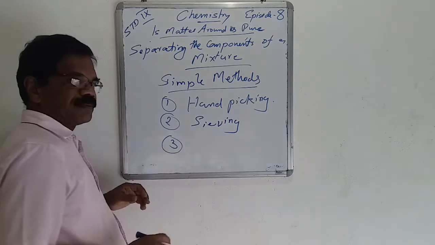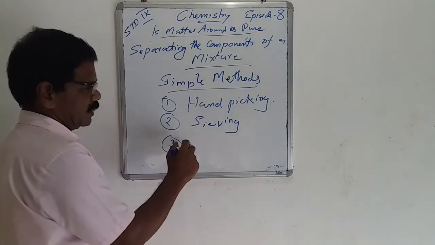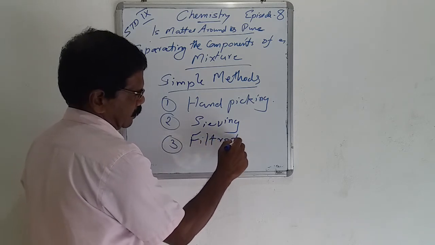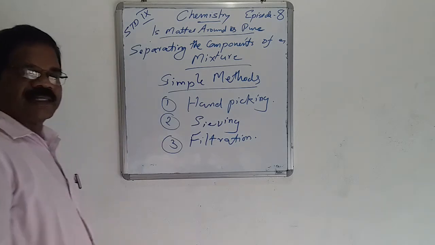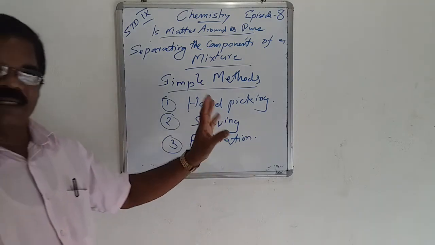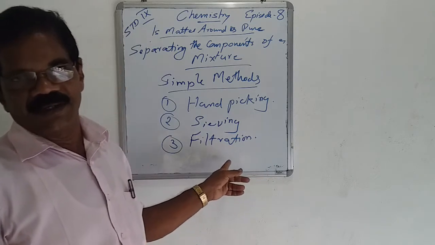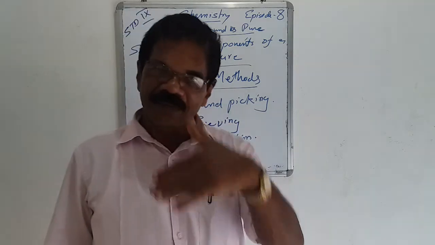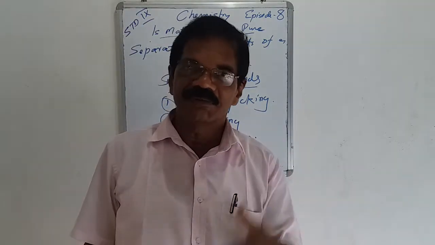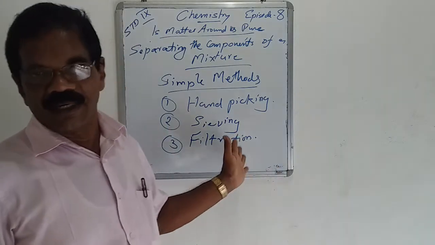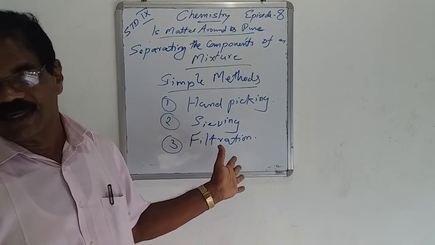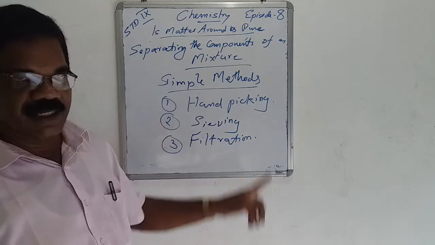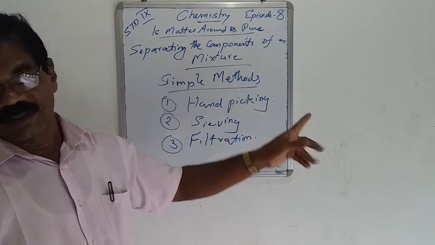Then what is the third type? Easy methods, simple techniques: filtration. Filtration is a term used in the lab or in chemistry. Filtration means to filter through filter paper, to pass through the filter paper. Here comes the word filtration. Pure water, one component, passes through, and the other remains. This is the simple technique, simple methods for separating the components of a mixture.